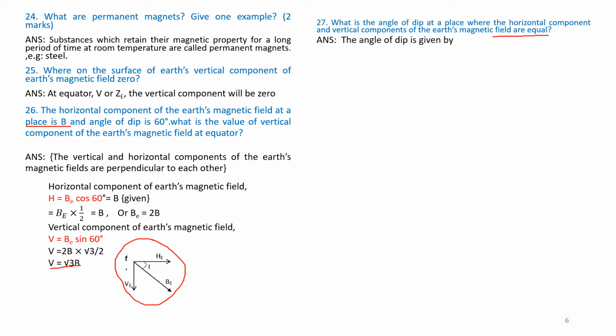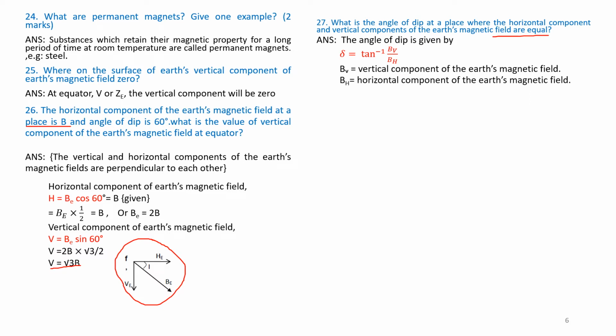The angle of dip is given by the formula δ = tan inverse of BV/BH. BV is sometimes written as V, or sometimes also written as Z, that is the vertical component, and BH is the horizontal component.